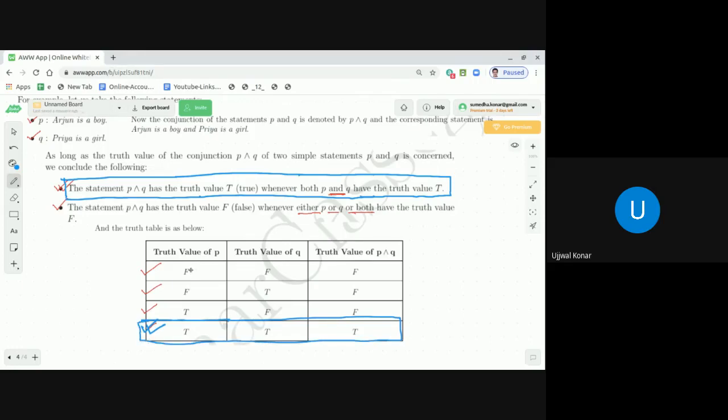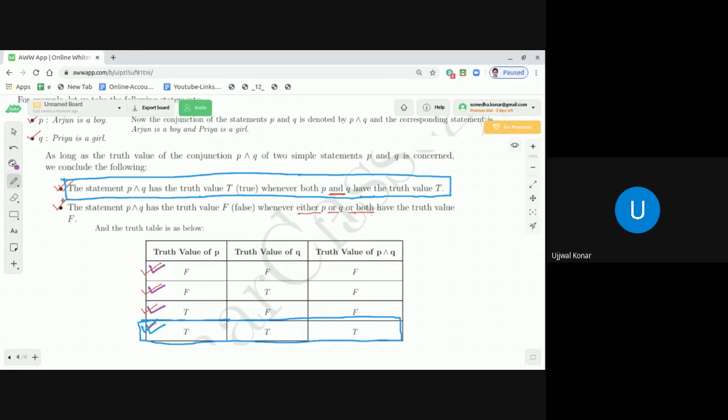Now let's look into the next statement that I can do in the purple color. The statement P and Q has the truth value F whenever either P or Q or both have the truth value F. When either P has a truth value F, this one, or Q has a truth value F here, or both P and Q have a truth value F here.